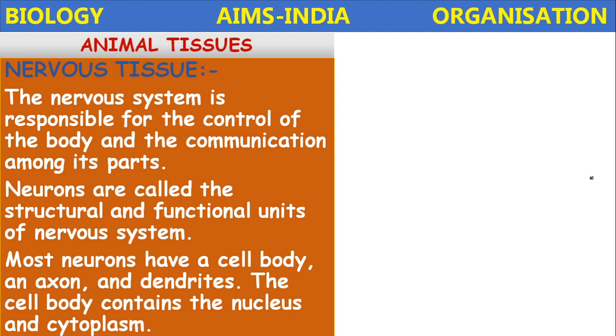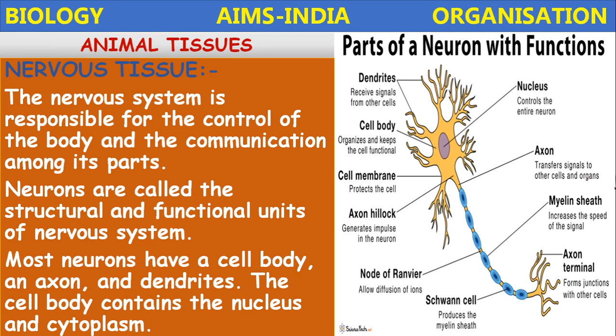The cell body contains the nucleus and cytoplasm. The cytoplasm contains special granules, Nissl's granules or Nissl substance. So see the parts of neurons and their functions. The dendrites receive the signals from the other cells.